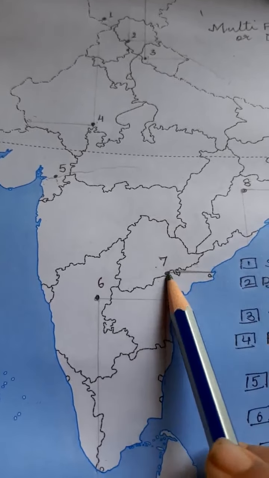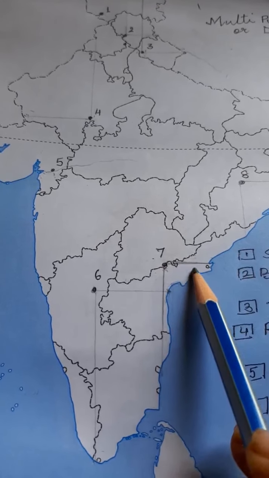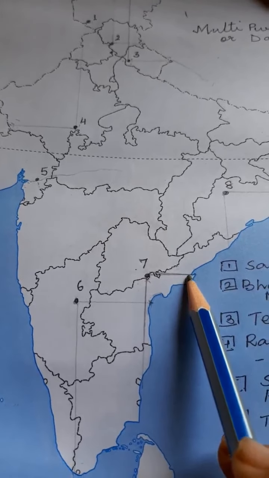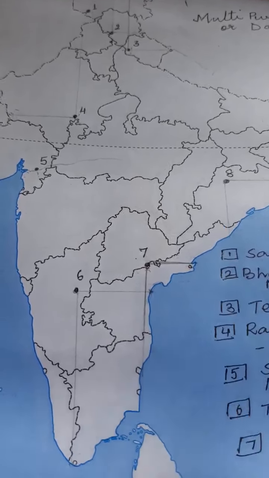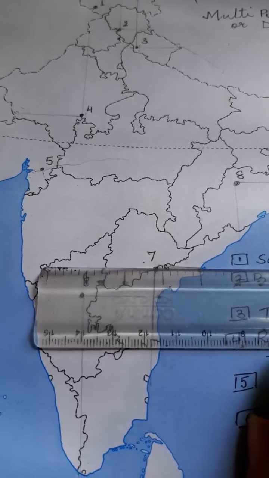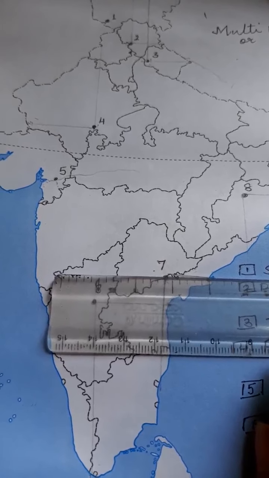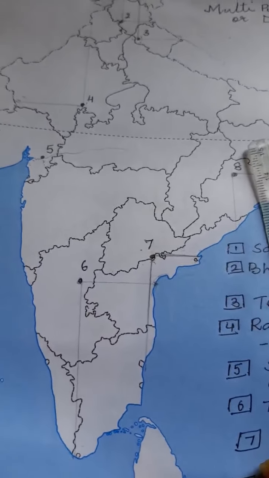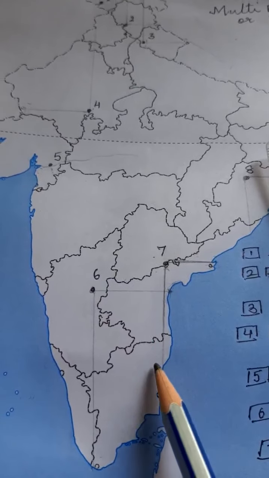So for this, children, we will take this W-shaped bend. From this part of the W-shaped bend, we will draw a line in this way, and then we will draw a straight line from this point.